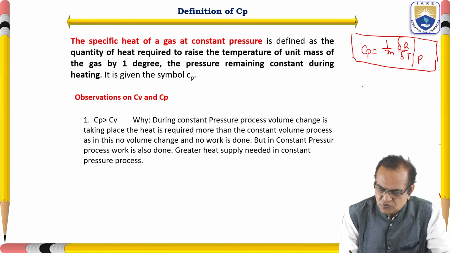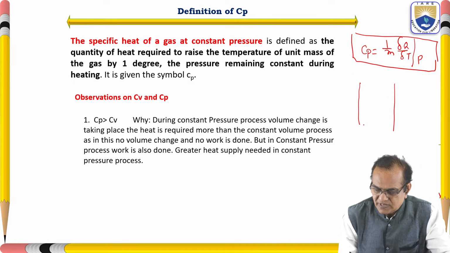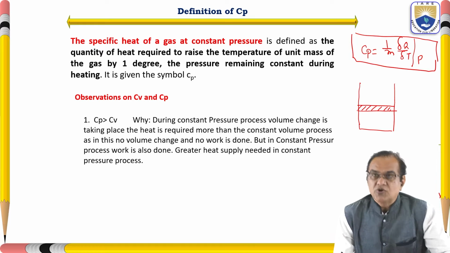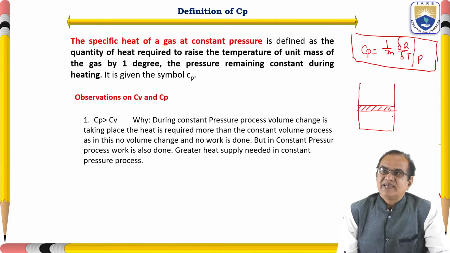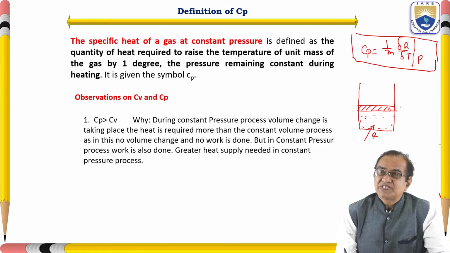Just let me show you the meaning of Cp and Cv. This is the piston and this is the cylinder, and here is your system. Here we supply some heat, Q. If it is a constant volume process, the piston will not move.